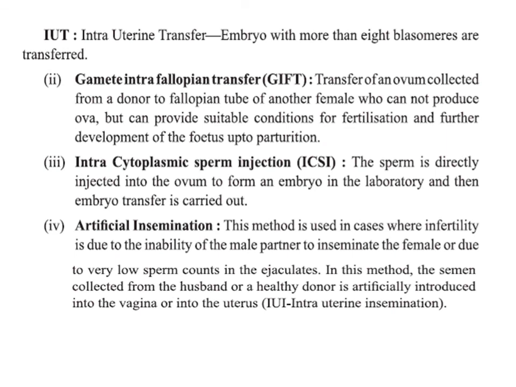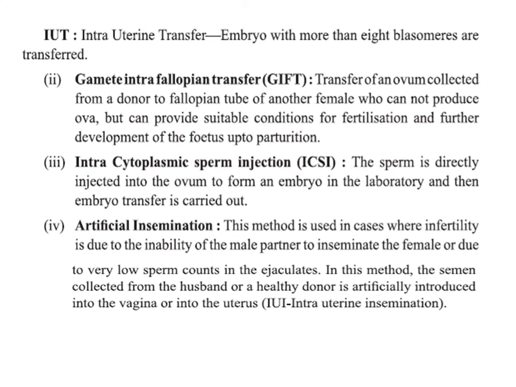The other method is GIFT, gamete intrafallopian transfer. In this method, the transfer of an ovum collected from a donor female is made into another female. See what is happening: the mother who is providing the ovum is not able to carry the fetus, so the ovum is transferred into another female who cannot produce ova but can provide suitable conditions for fertilization.